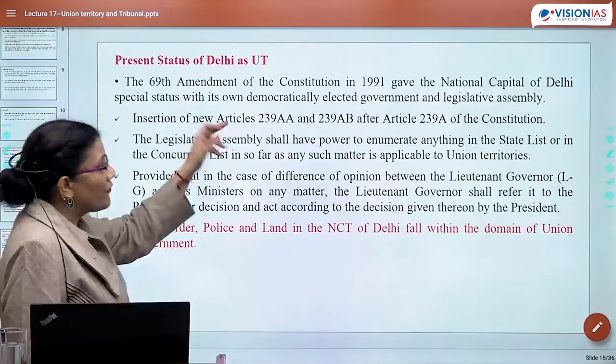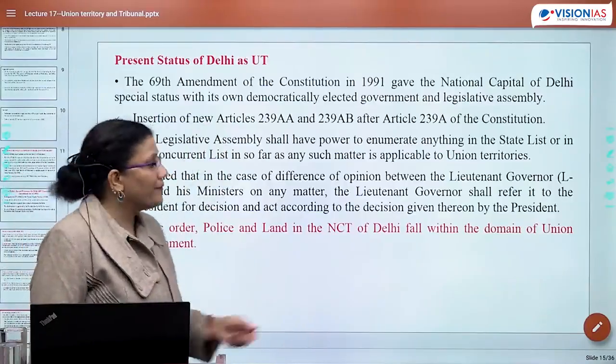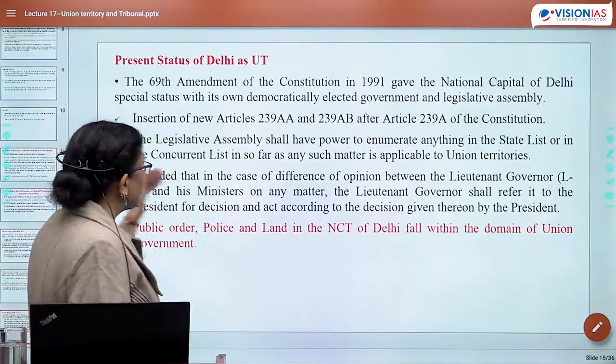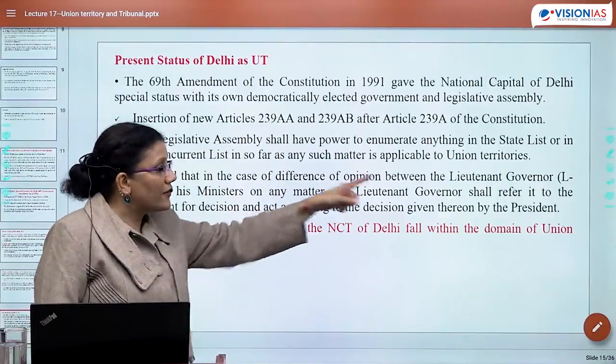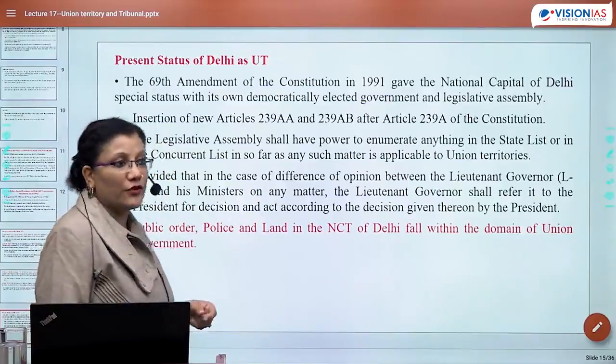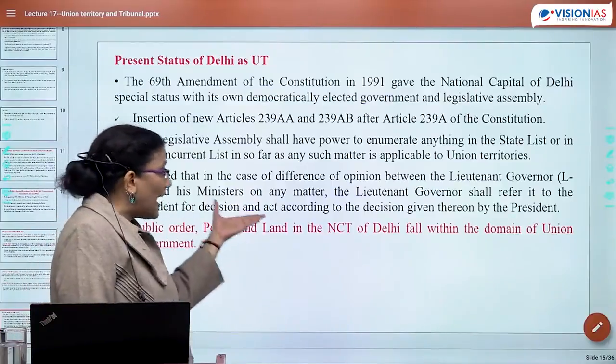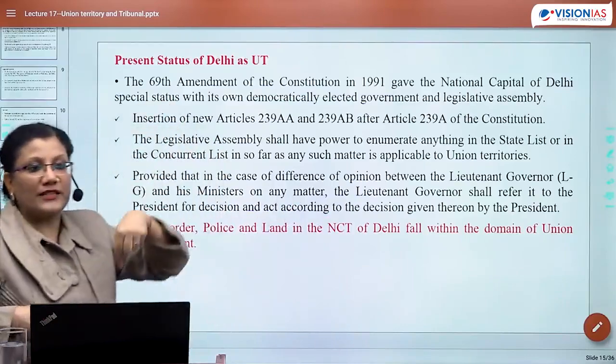Provided that in case of a difference of opinion between the Lieutenant Governor and his minister on any matter, the Lieutenant Governor shall refer it to the President for the decision and act according to the decision which President is giving.